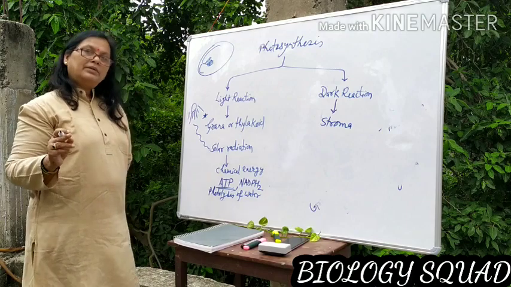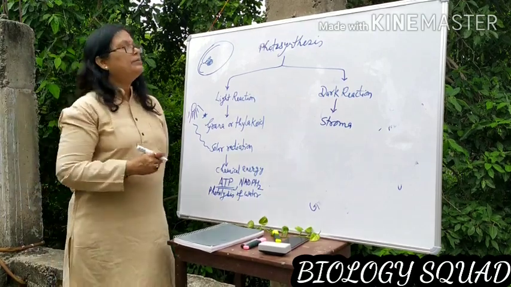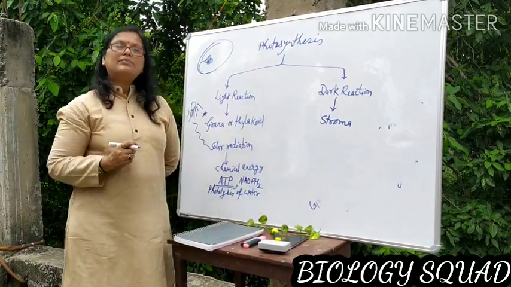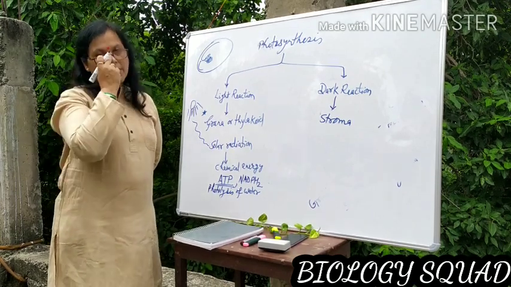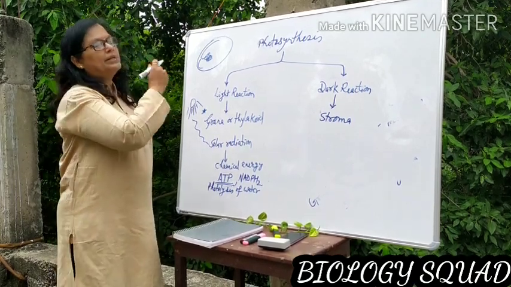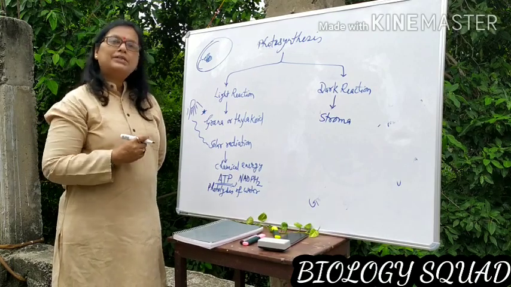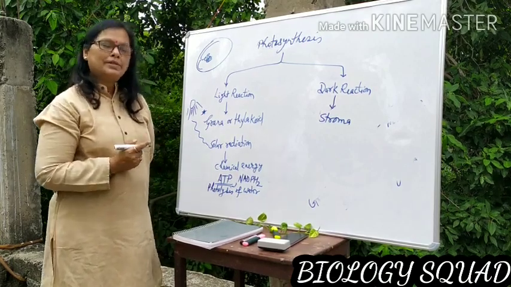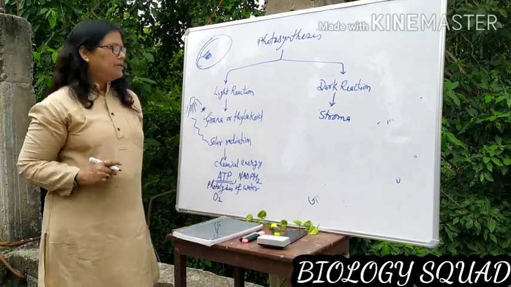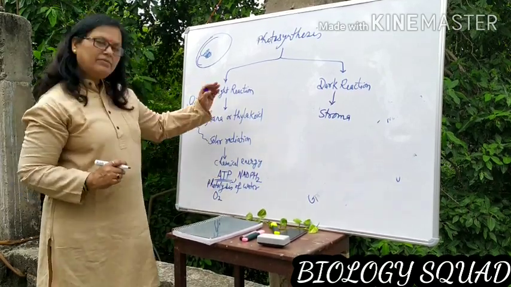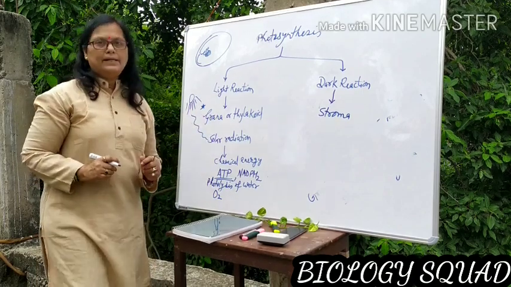One more thing, in the very beginning I told you, photosynthesis is the most vital phenomenon of the universe. Why? Because it gives us oxygen as a bonus. So oxygen is released as a byproduct. These events occur in the light reaction.